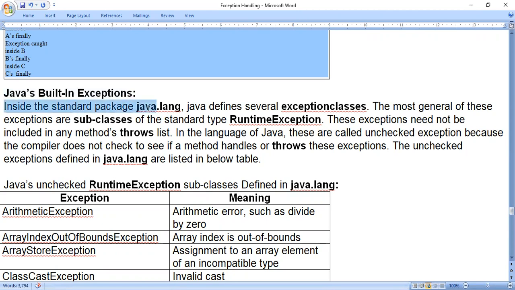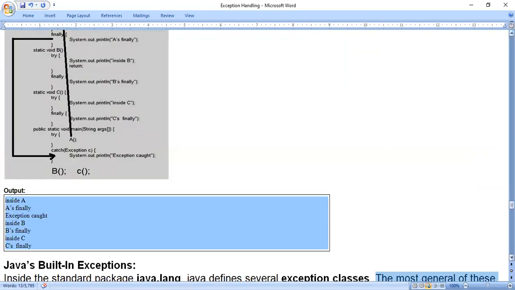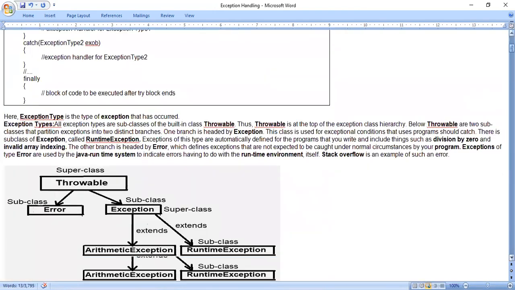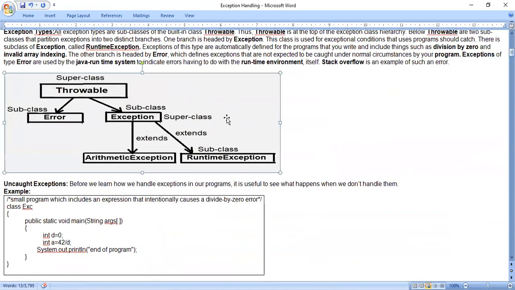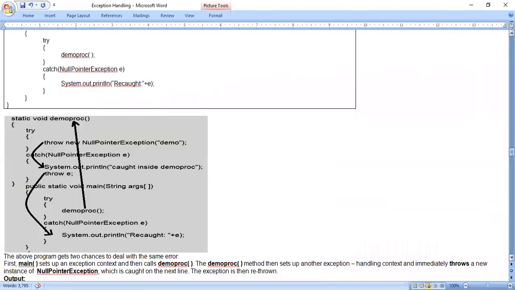Inside the standard package java.lang, Java defines several exception classes. We have to consider this package java.lang, which is the Java folder inside the software, and in that we have the exception classes. The most general of these exceptions are subclasses of the standard type RuntimeException. We have already discussed the exception classes from this diagram, so we came to know there are some exception classes.